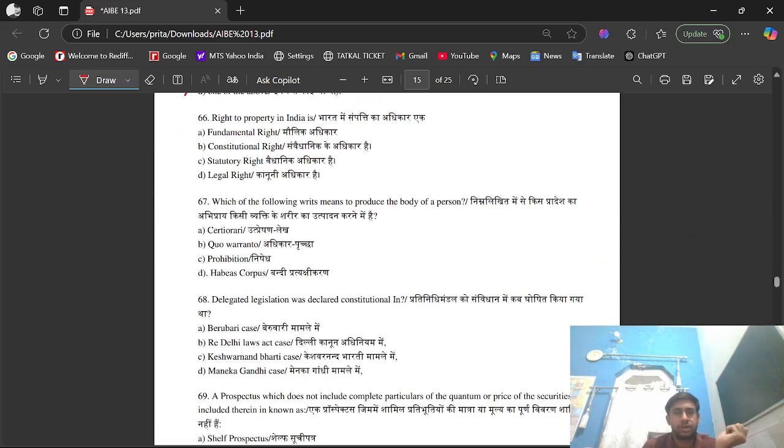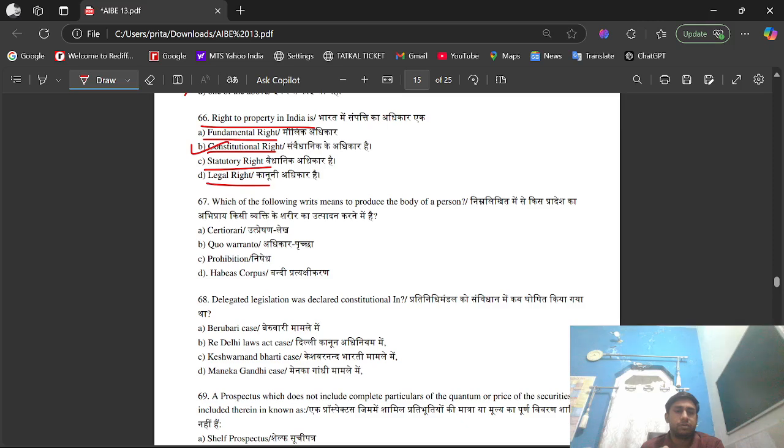Question number 66. Right to property in India is option A, fundamental right; option B, constitutional right; option C, statutory right; option D, legal right. Its right answer is going to be option B, I guess, which is constitutional right. Yeah, it's option B. Earlier it was a fundamental right, but it has been removed from fundamental rights and is mentioned in Article 300A. So it became a constitutional right, but not a fundamental right.